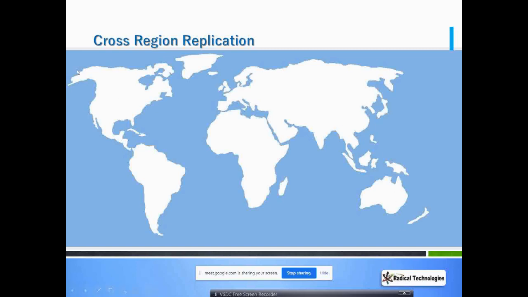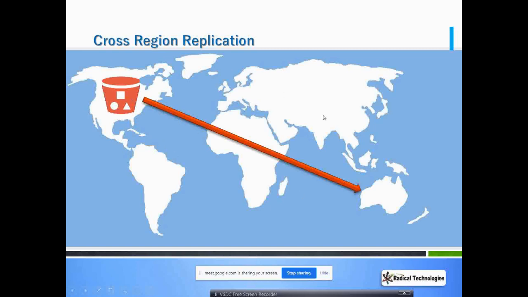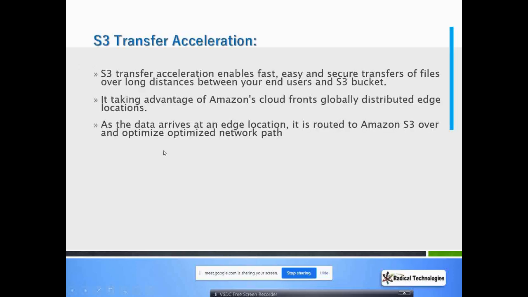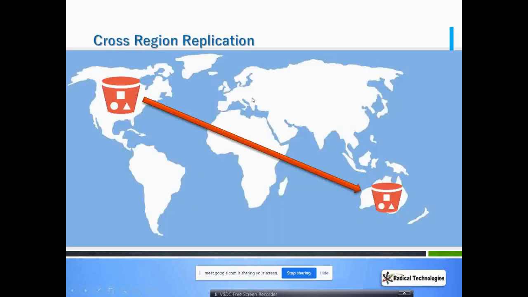Are we clear what is cross region replication? So right now I have a bucket in North Virginia and I want to create a new bucket in Sydney and copy the whole new data which is in North Virginia into the Sydney bucket. So that is what cross region replication means.